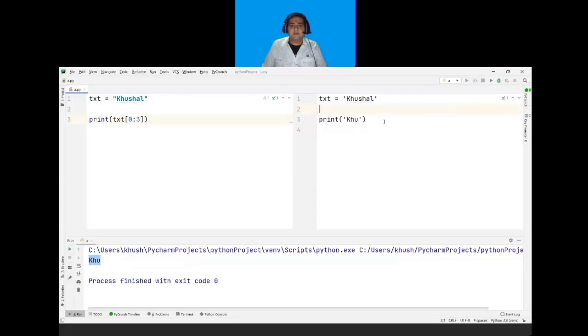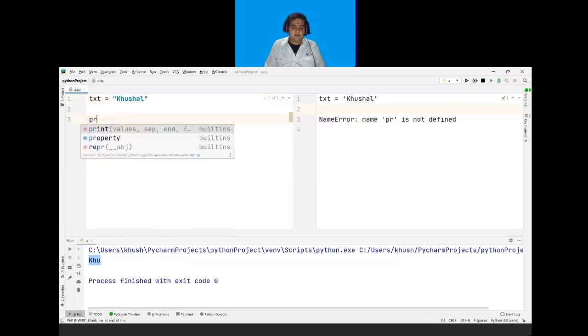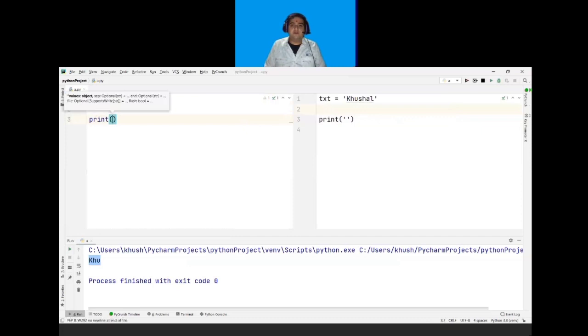Our next topic is to find the length of a string. To get the length of a string, or to count the number of characters in a string, we use the length function. If I want to count the number of characters in my text, I will write print, because I want to print the output.